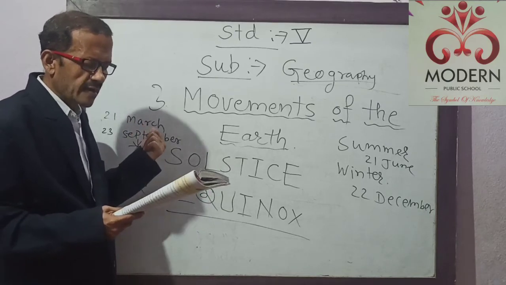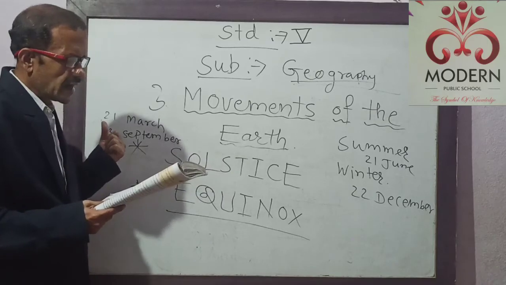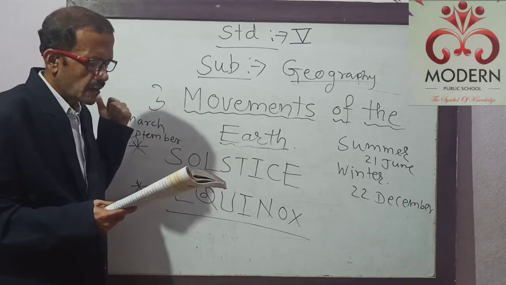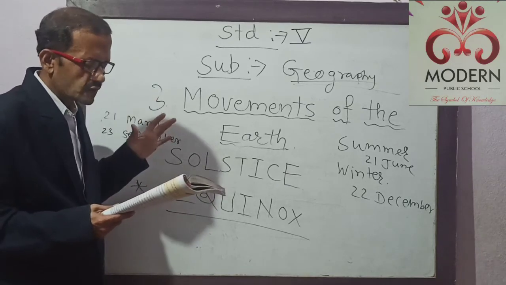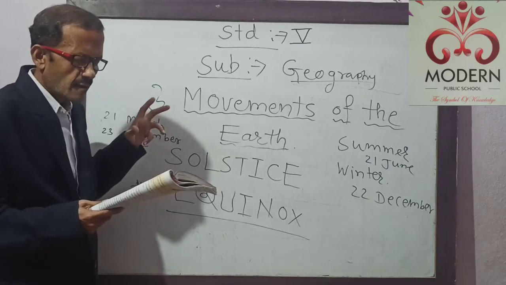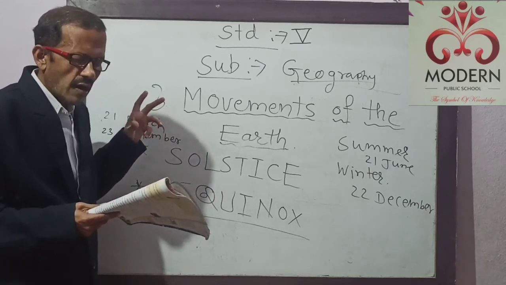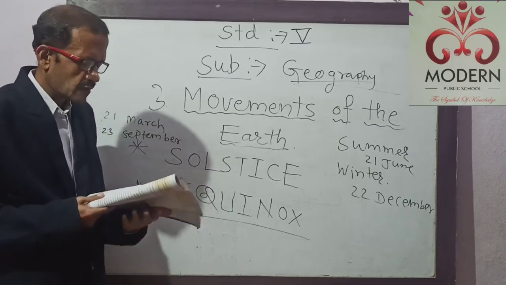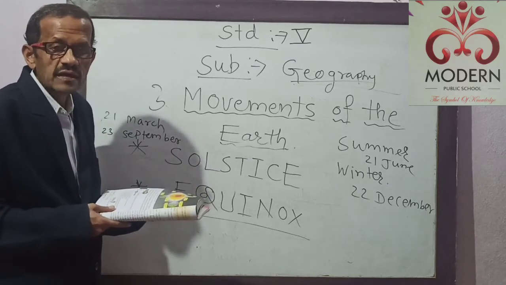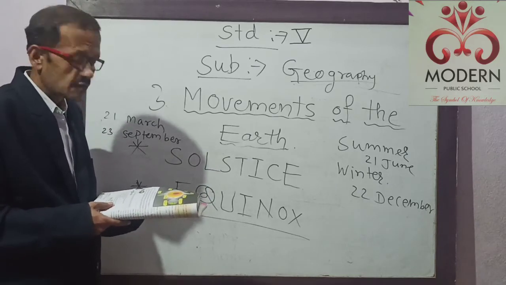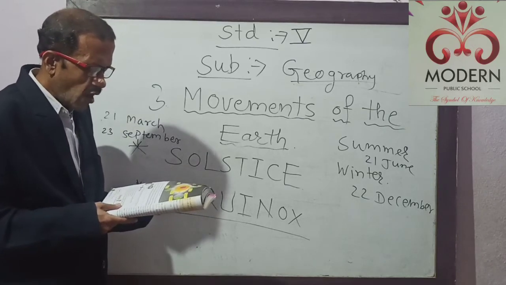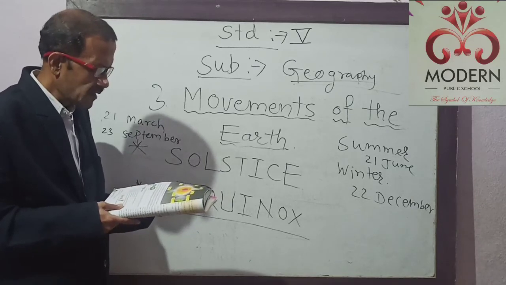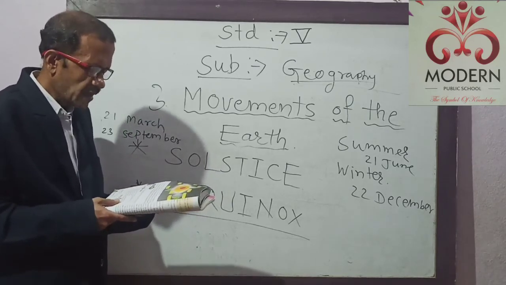The sun's rays fall directly on the equator on 21st March, when it is spring in the northern hemisphere and autumn in the southern hemisphere. It is known as the spring equinox. It means when the sun's rays fall directly on the equator, that day there is the spring equinox. At that time there is spring in the northern hemisphere and autumn in the southern hemisphere. The autumn equinox occurs on 23rd September, when it is autumn in the northern hemisphere and spring in the southern hemisphere.